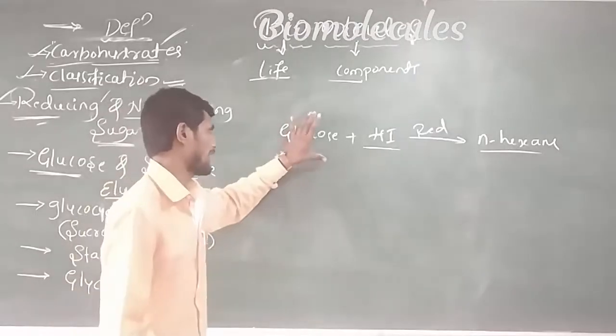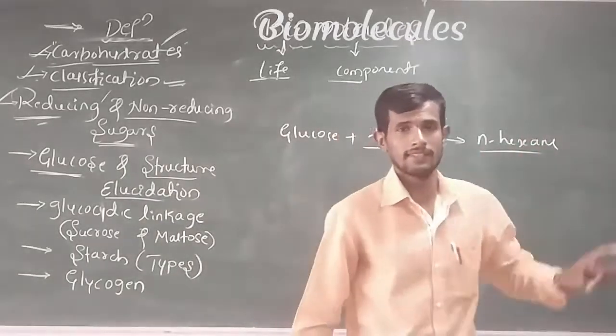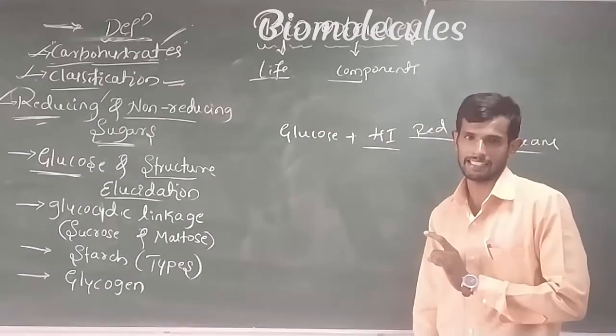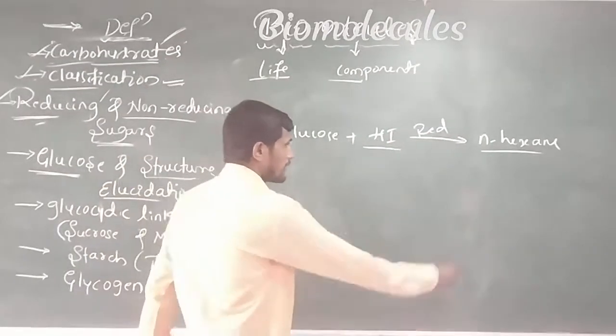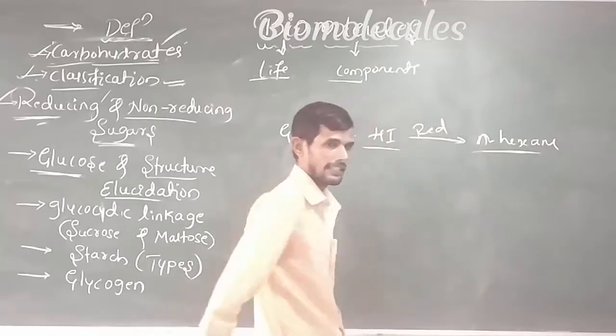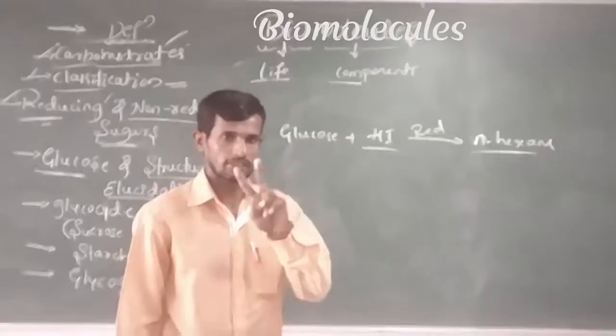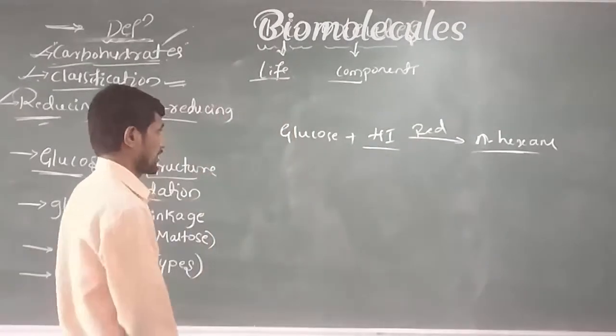Remember students, this reaction proves there are 6 carbon atoms present in glucose and they are arranged in a straight chain. This n-hexane means normal hexane, in which the 6 carbon atoms are arranged in a straight chain.